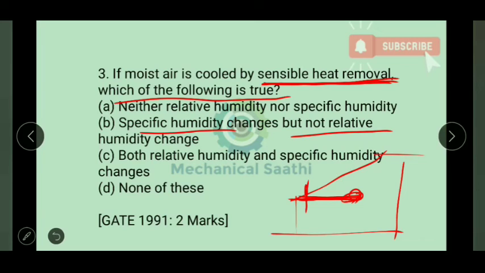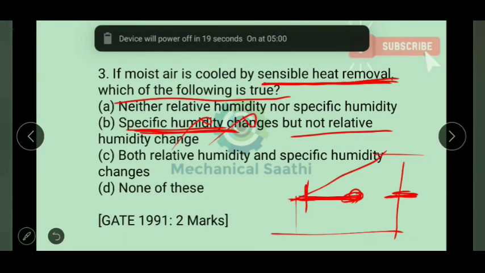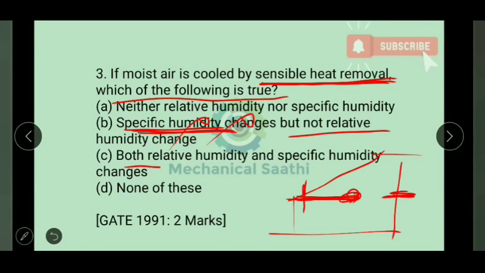Let us check specific humidity. Specific humidity lies somewhere here, so that will not change. One option says specific humidity changes, so this option will be the wrong answer. Next, both relative humidity and specific humidity change.